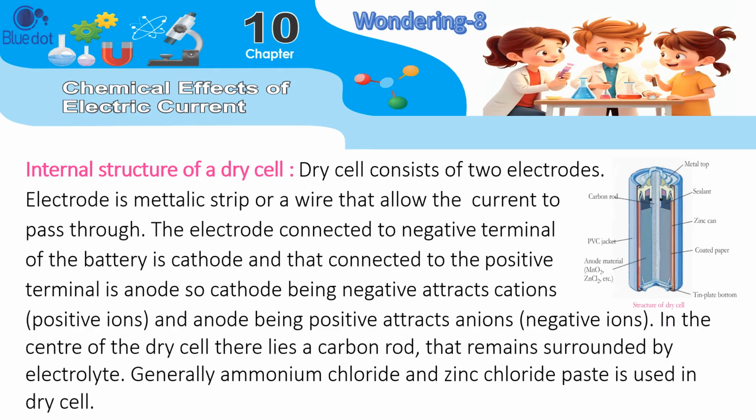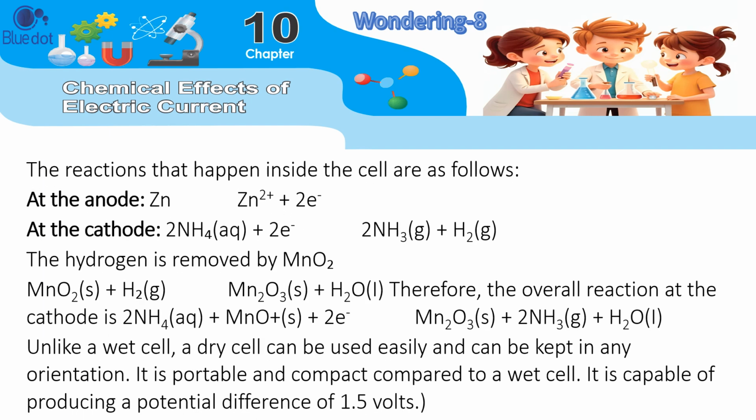In the center of the dry cell there lies a carbon rod that remains surrounded by electrolyte. Generally, ammonium chloride and zinc chloride paste is used in a dry cell. The reactions that happen inside the cell are as follows.